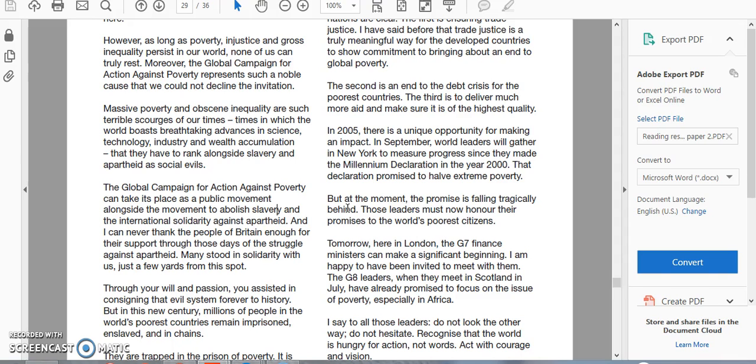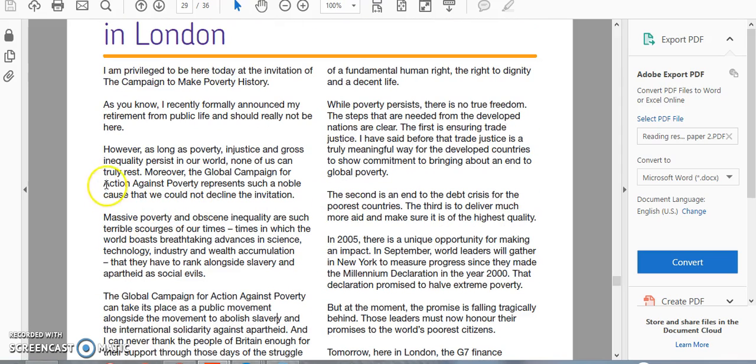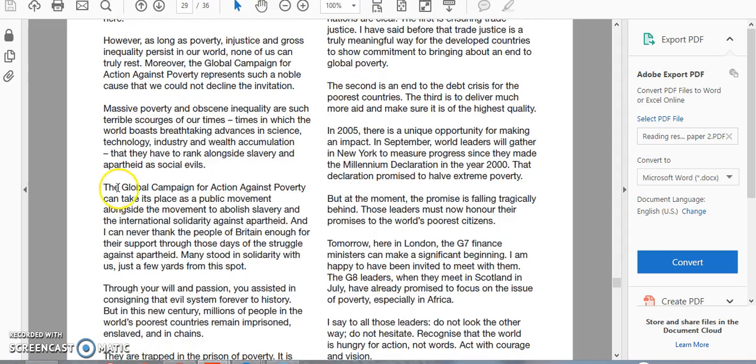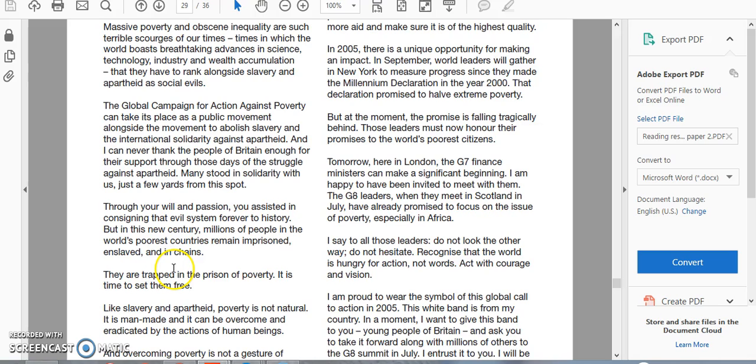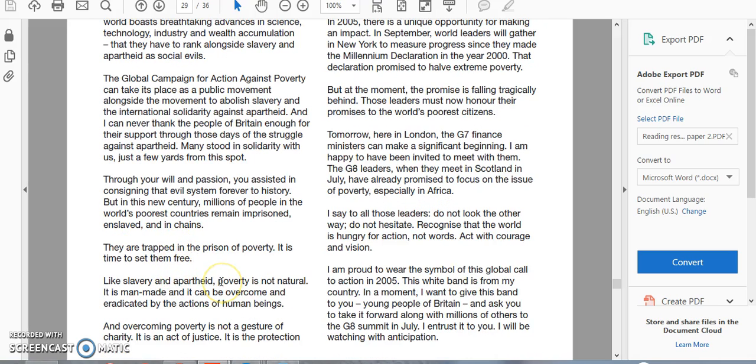Information. Information you're going to have a look at, I should imagine, when you're looking through this. I just want to draw out a couple of important points here. So, the key piece of information he's getting across is that there is a lot of poverty and inequality in the world, that they are terrible evils, that this group, the Campaign for Action Against Poverty, is equating it with the movements to abolish slavery. He's thanking people for their time. He's saying that it's now time to free people. So the information we're getting across here is how terrible poverty is and that things need to be done about it.